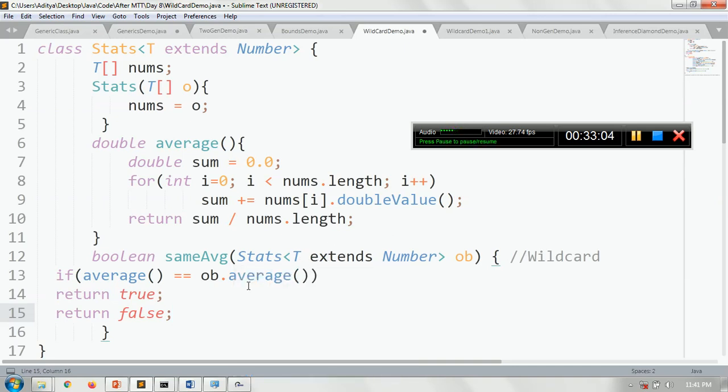In this case, one thing you have to note down. Whenever you see the object, it will call the same average method, and then you will pass a second object. Now the problem with this idea is that the type of the calling object and the parameter object should be the same, the exact type. Both should be Integer, or both should be Double. They can't compare two different types, meaning you can't compare an Integer with a Double. You can try to execute this code in this way and see what happens.